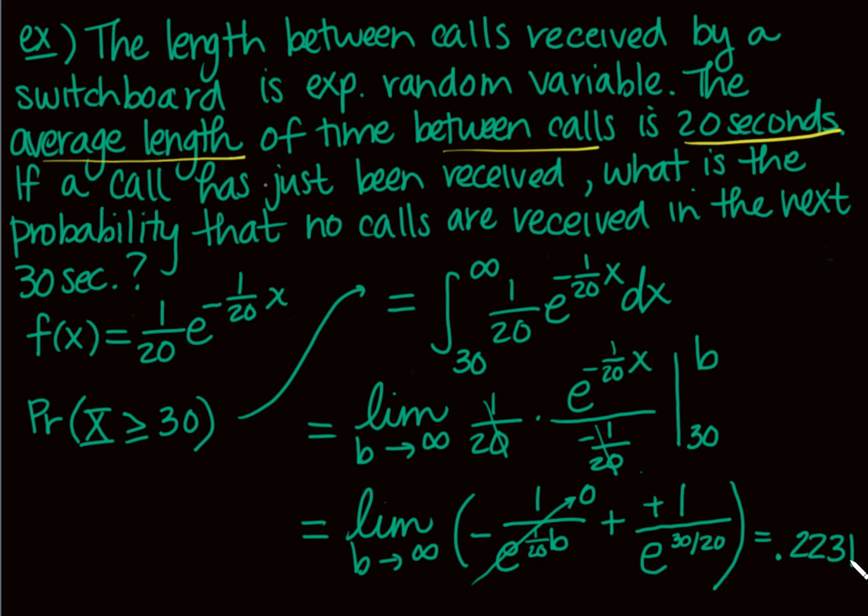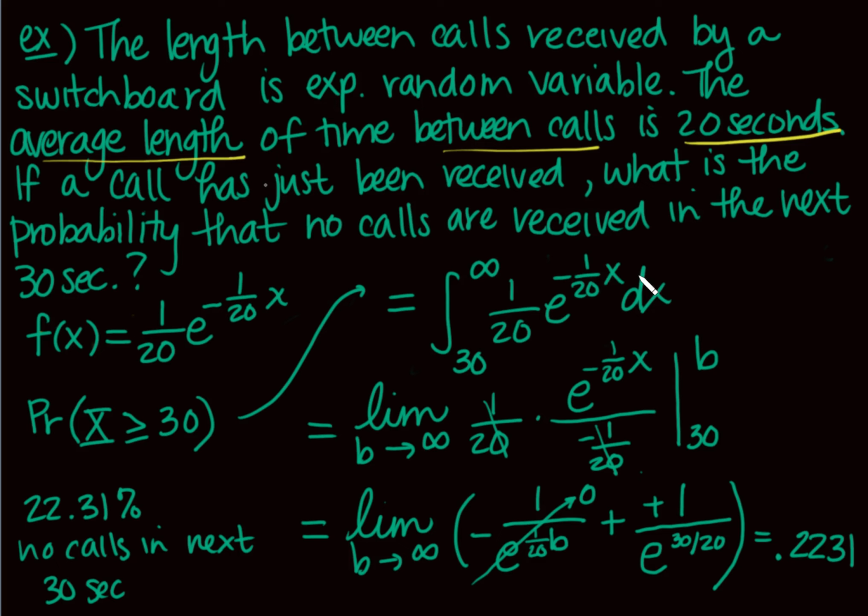So again, what does that mean? Do you understand what that means? There's a 22.31% chance that we have no calls in the next 30 seconds, right? Or another way of thinking of that is, I have a 22% chance that the next call is 30 seconds or greater away from the last call. Okay, I hope that makes sense.